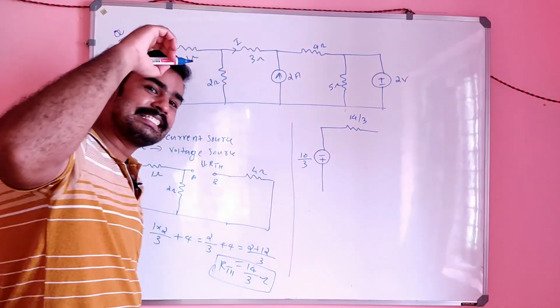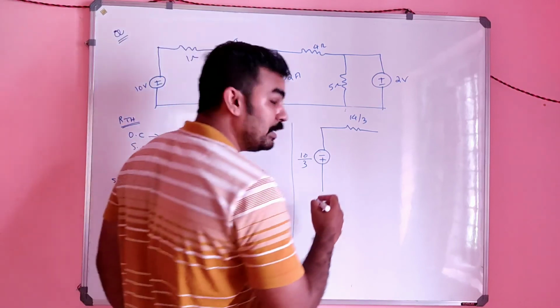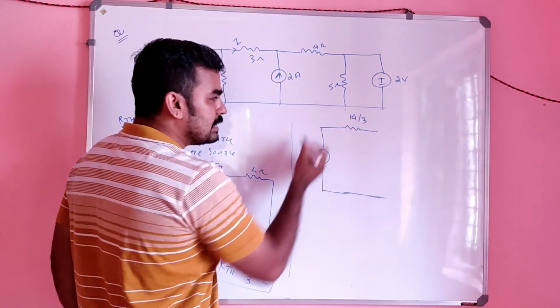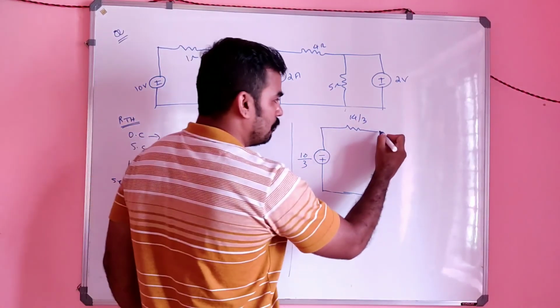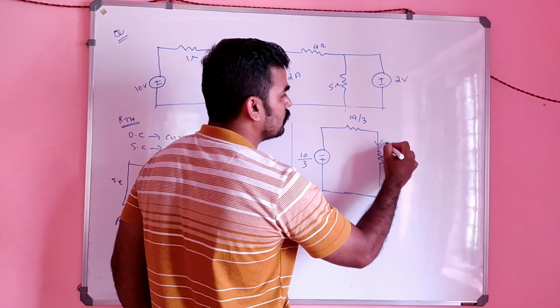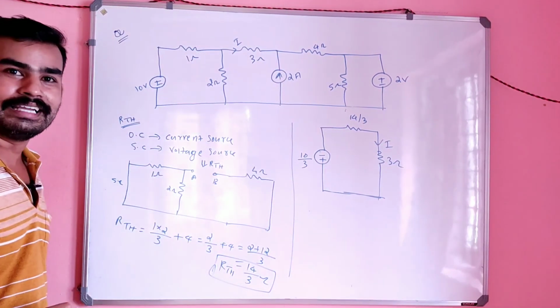But there is the old resistance 3 ohm, no? We removed that 3 ohm initially. Up to this is the Thevenin equivalent circuit. But since we removed that 3 ohm initially, you have to include that also. So that current you have to find, I.